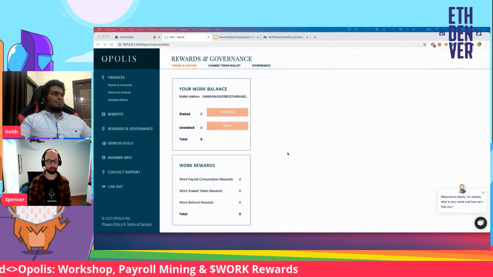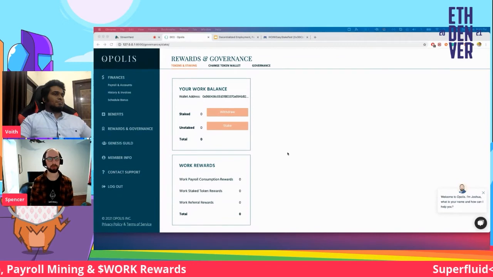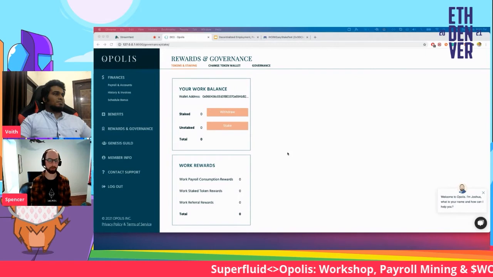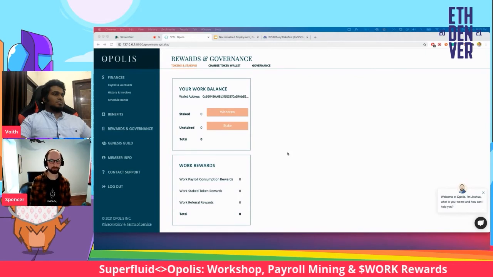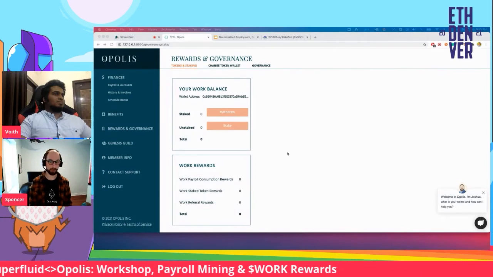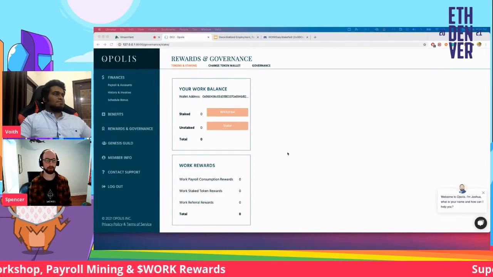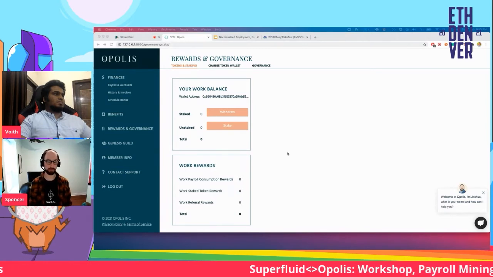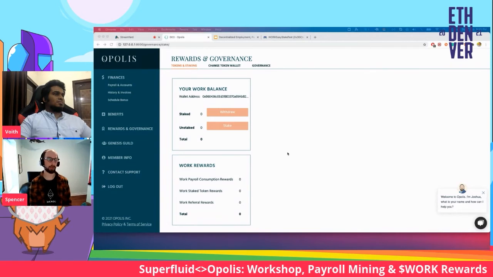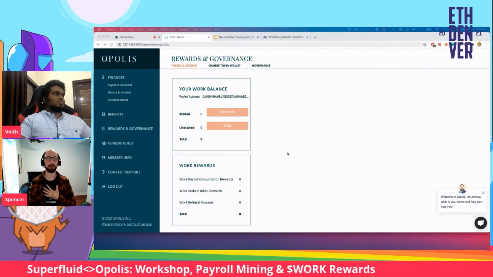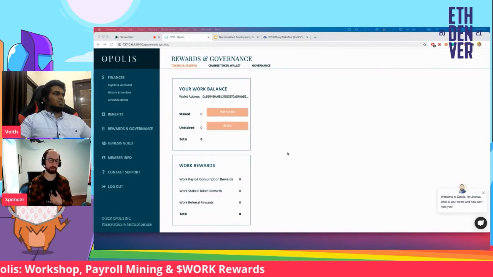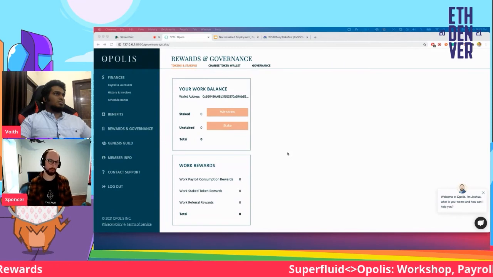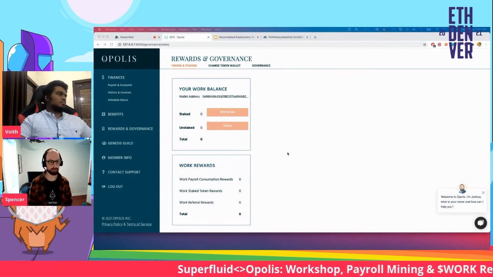One thing that we wanted to make really sure of as we were thinking about how we wanted to build this was to make sure that we could support our Web 2 native friends who are becoming members of the employment commons. That's one of the reasons that we're using Magic to make it super smooth for them. But we also want to support members like me who are a little bit more Web3 native, so there's going to be a way for me as a Web3 native member to switch to an existing wallet that I already have, and also get all of these benefits as well.